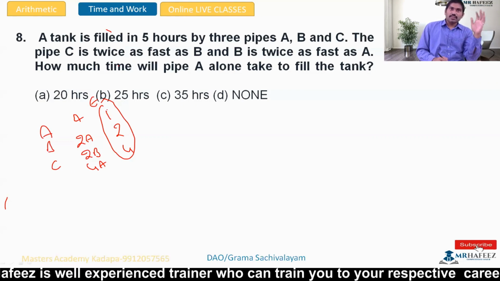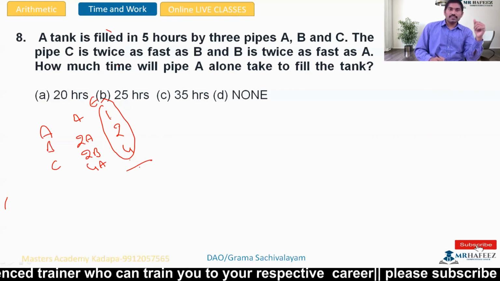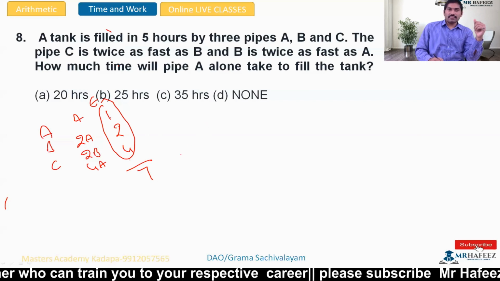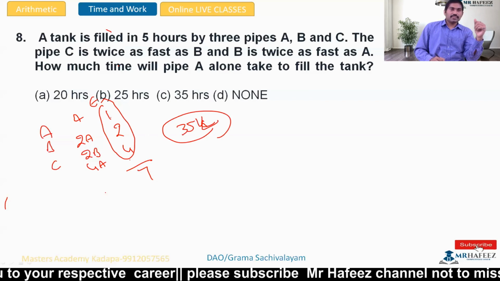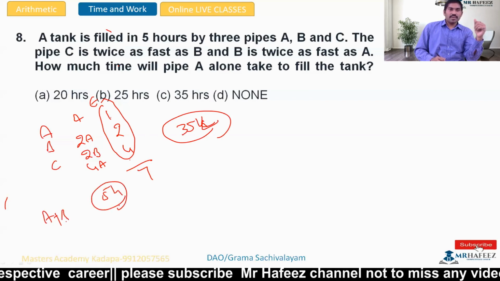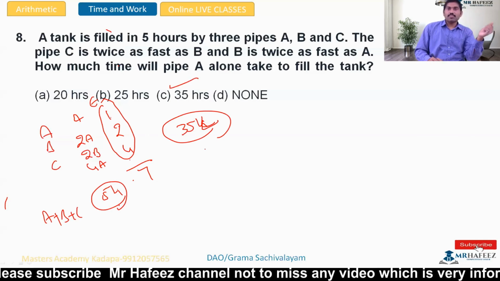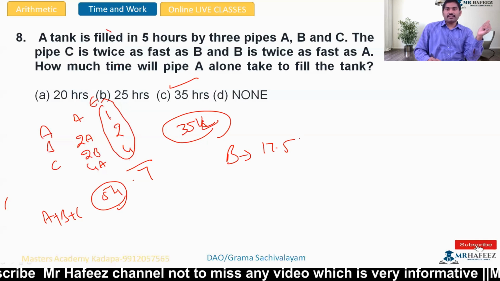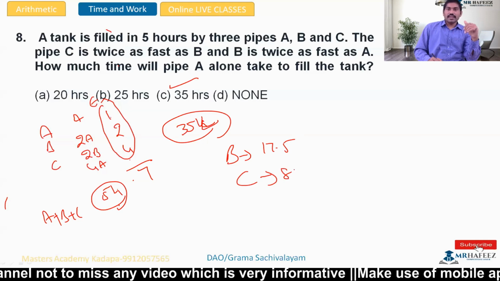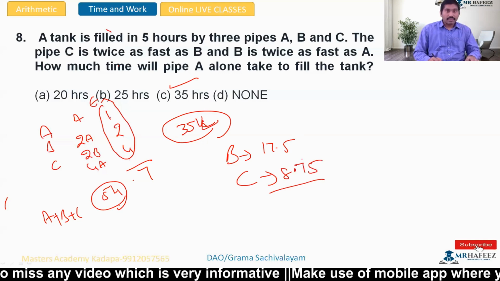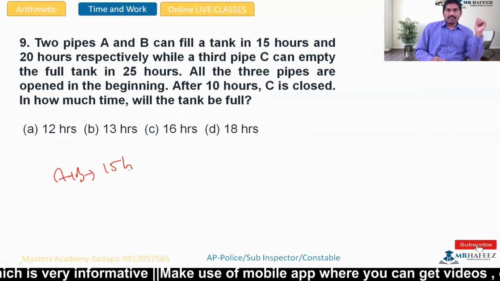So how much time will it take? If all are working, then 5 hours. 1 plus 2 plus 4 is 7. So 5 hours it is taking, 5 sevens, so it's 35 liters. A plus B plus C, 7 times 5 is 35. So 35 hours for A, and if it is B, 17.5. If it is C, 35 half is 17.5, 17.5 half is 8.75. So that's it. Answer is 35 hours.